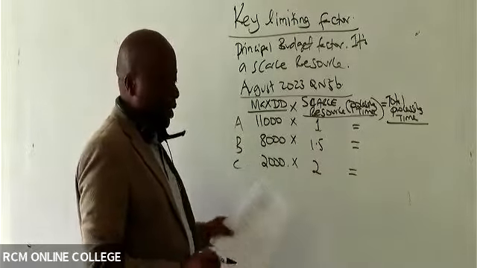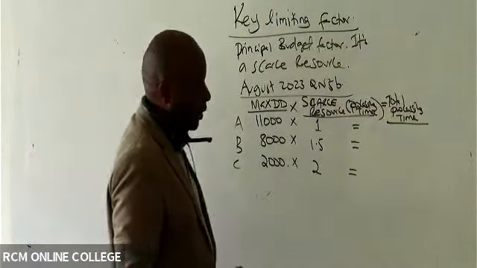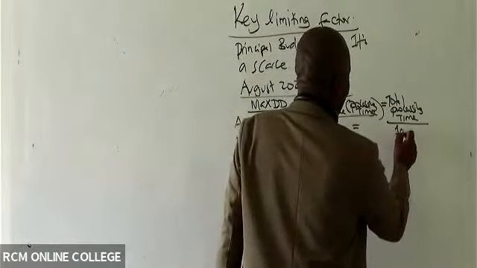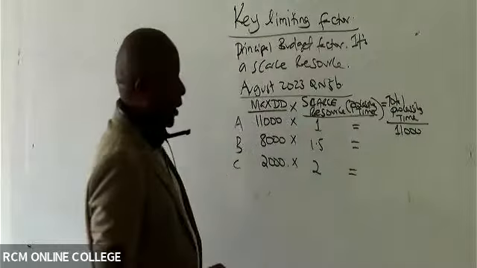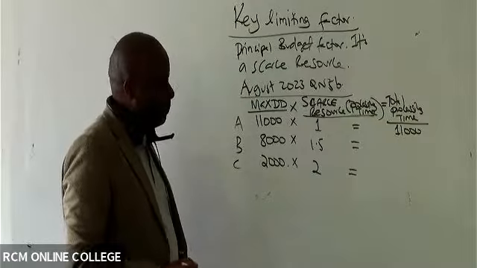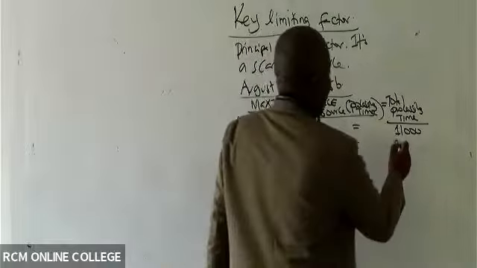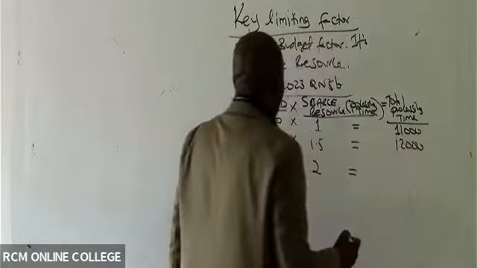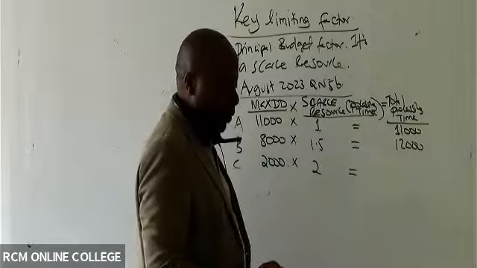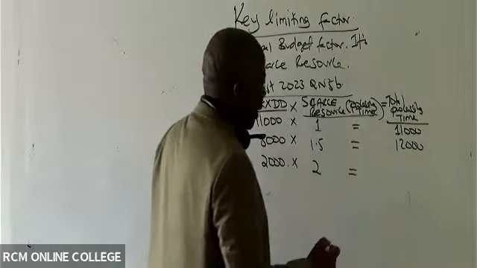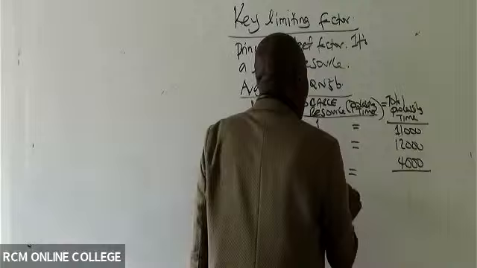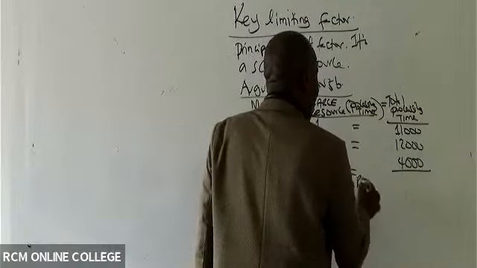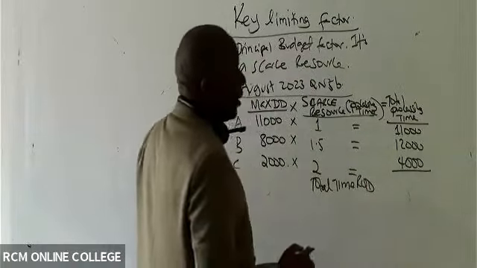So 11,000 times 1, give me an answer. It is 11,000. 8,000 times 1.5 is 12,000. And then we have 2,000 times 2, giving me 4,000, right? So then could you kindly go ahead and give me the total time required.